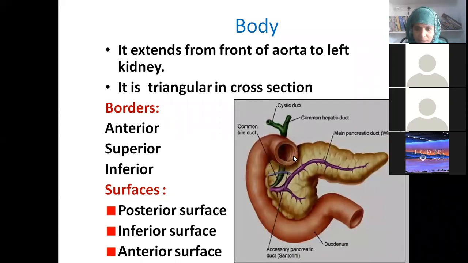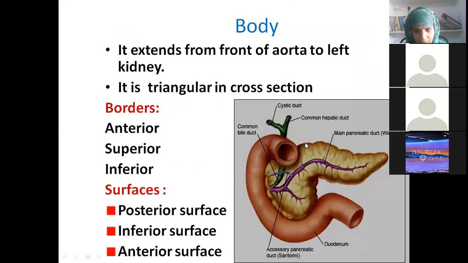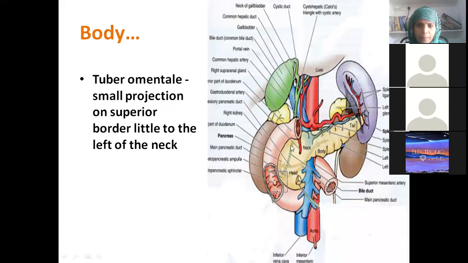Now see here. This is our superior border, and this is the inferior border. Where the duct is shown, that is actually the anterior border. The surface which is behind is posterior, the surface in front is anterior, and the surface below is the inferior surface. Now the body actually shows one projection upwards like this. It is not clear here, but I will show much better pictures. The projection which is upwards is called the tuber omentale, or omental tuberosity.